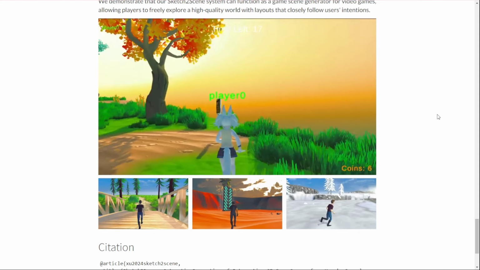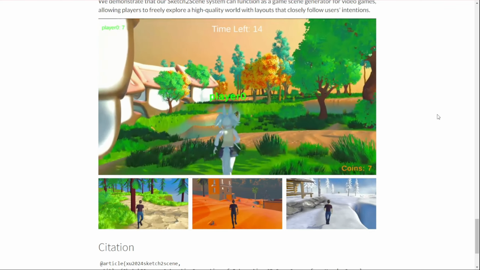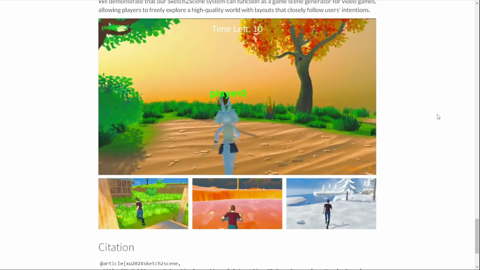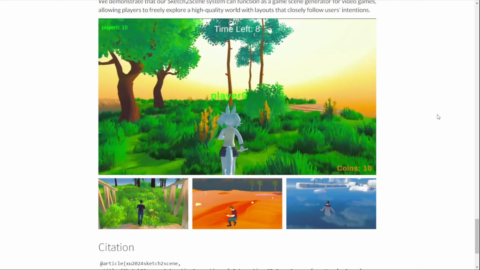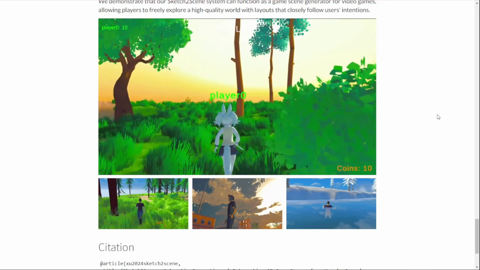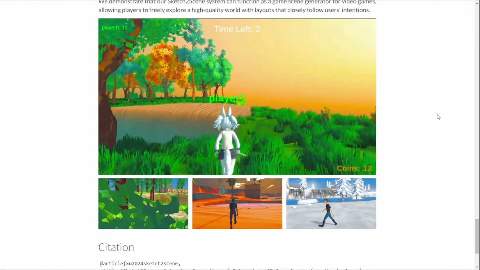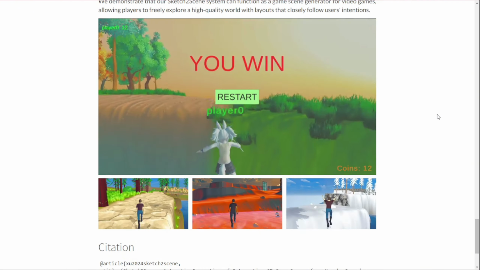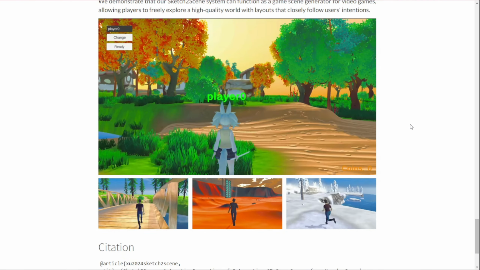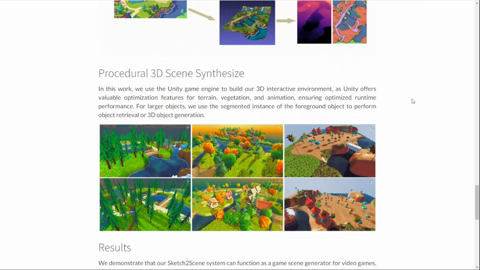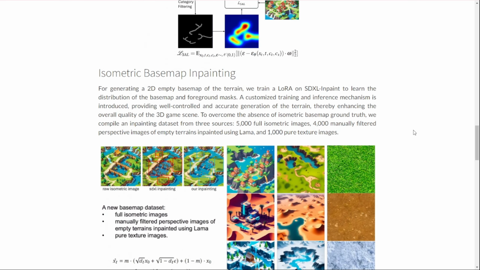The researchers have made some smart, technical choices to overcome data limitations. Their use of a pre-trained 2D diffusion model combined with specialized training on isometric game-style images allows them to leverage existing AI capabilities in a new domain. Looking ahead, I'm excited to see how this technology evolves. Could we see it integrated into game development tools? Might it expand beyond isometric views to handle more diverse scene types? And how might it combine with other AI tools for content generation?